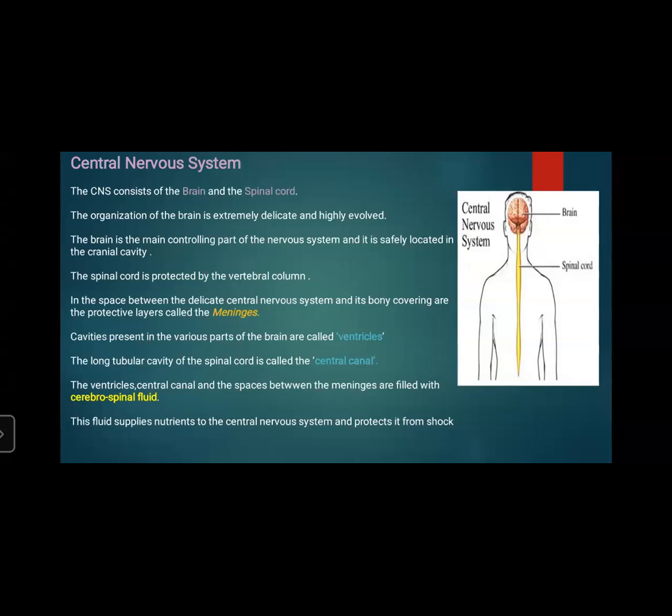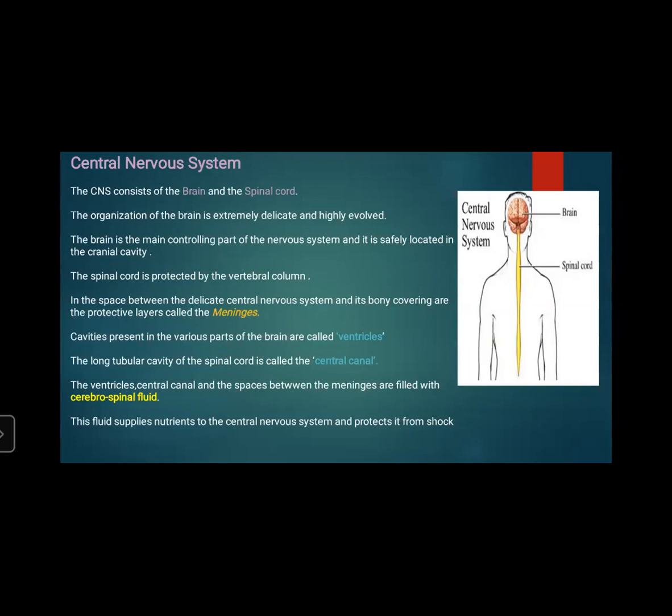The central nervous system consists of the brain and spinal cord. The organization of the brain is extremely delicate and highly evolved. The brain is the main controlling part of the nervous system and is safely located in the cranial cavity. The spinal cord is protected by the vertebral column, and the space between the delicate central nervous system and its bony covering has protective layers called meninges.